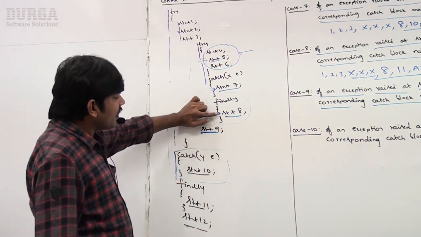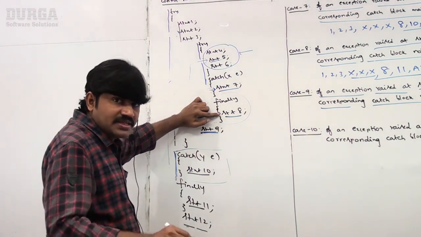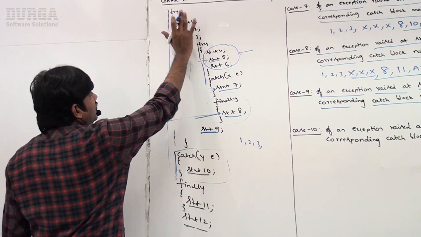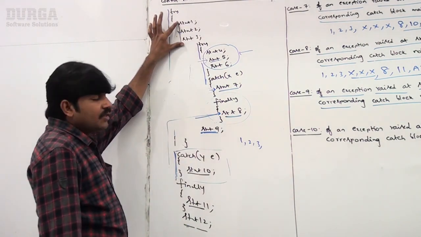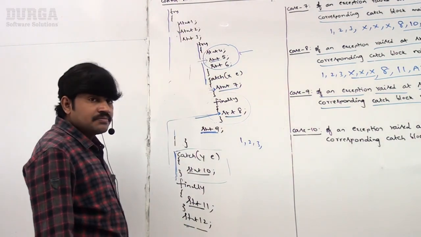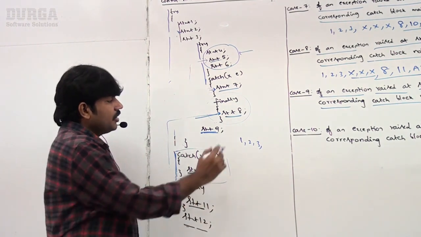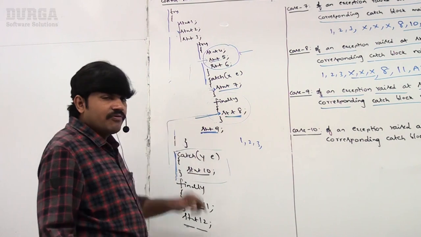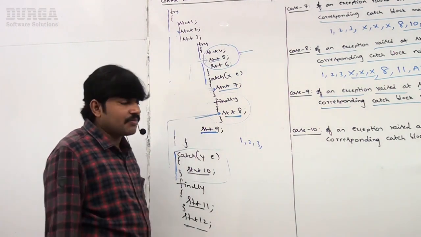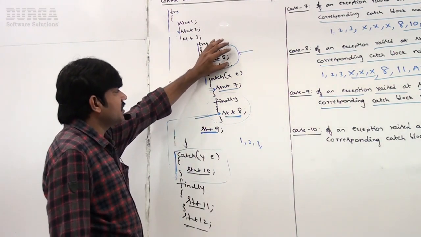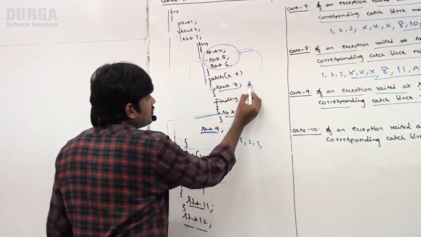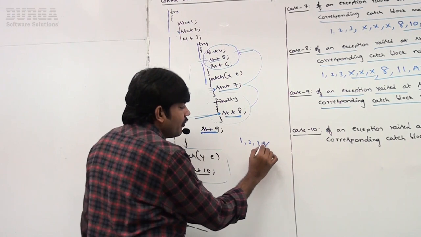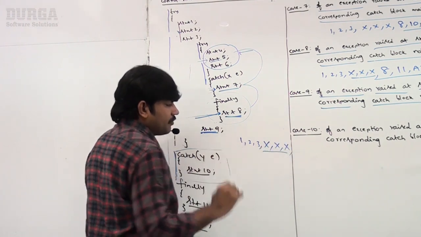Now, how does the control reach statement 8? It is very important, sir. 1, 2, 3, these statements must be compulsory. Next, what about 4, 5, 6? Is there any guarantee that if the control comes to statement 8, 4, 5, 6 will be executed compulsorily? May or may not. Suppose here there is an exception. Because of that, now 7 and then 8. So 4, 5, 6 may not. That's why 4, 5, 6, I am taking as optional.